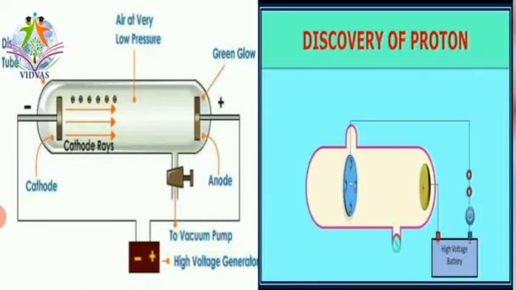So in the first one, J.J. Thomson's arrangement, you can observe cathode rays which are moving from the negative terminal. But here in Goldstein's, the rays will be moving from the positive terminal. In J.J. Thomson's arrangement, we are able to see only electrodes which have a plain surface, that means they do not have any holes in them. But in Goldstein's arrangement, you can see some holes. Just observe here on the screen, you can see holes here.